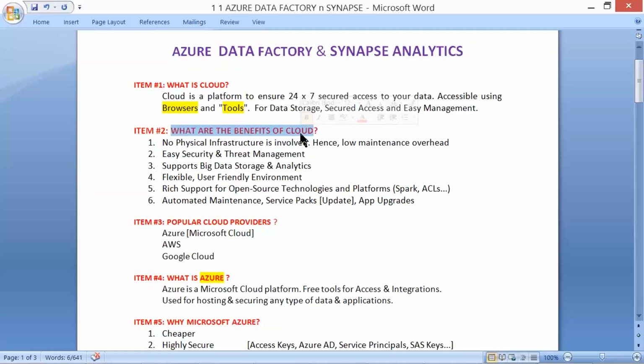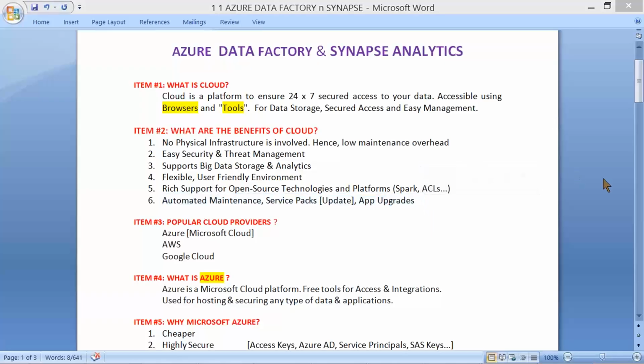Benefits of cloud: no physical infrastructure is involved, hence low maintenance overhead, and easy security and threat management. We are going to practice big data storage and analytics. We'll enjoy flexible, user-friendly environments, rich support for open source technologies and platforms, and automated maintenance and service pack operations.